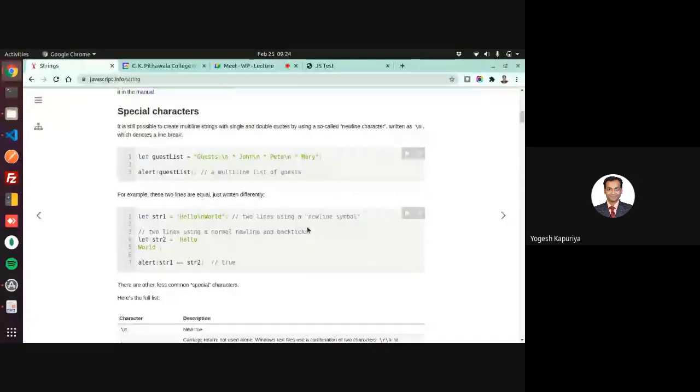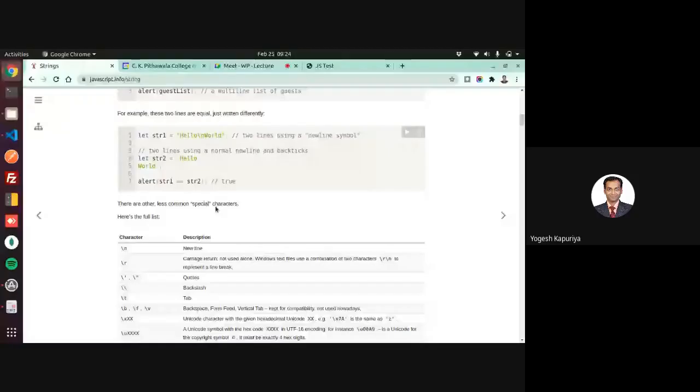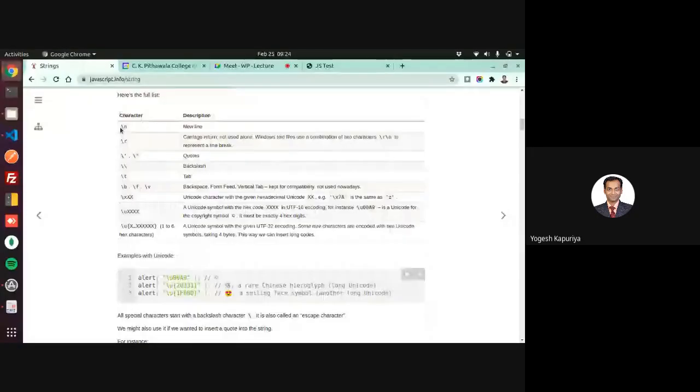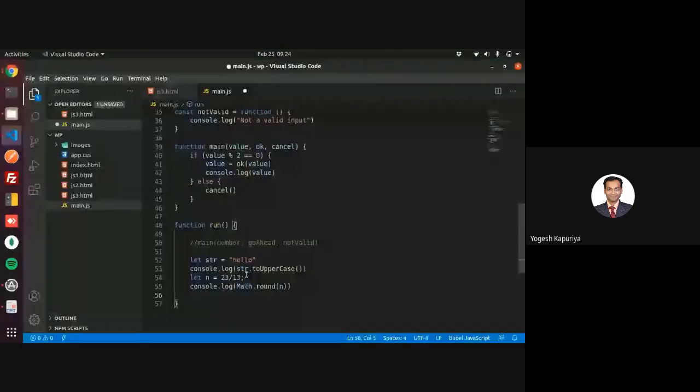Special characters: slash n, because it mostly deals with HTML. If you want to print a new line, then you can go with slash n. Slash r, and for quotes, you use backslash with single quote and backslash with double quotes. So whenever you want to write, let us say, a string like this,